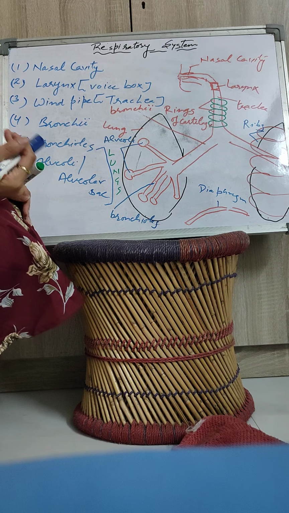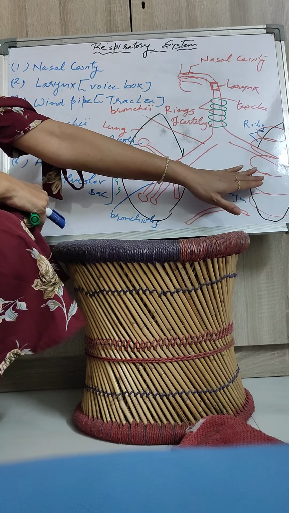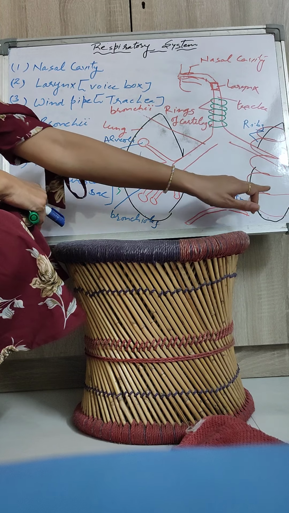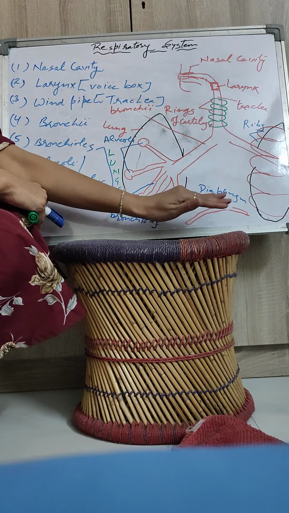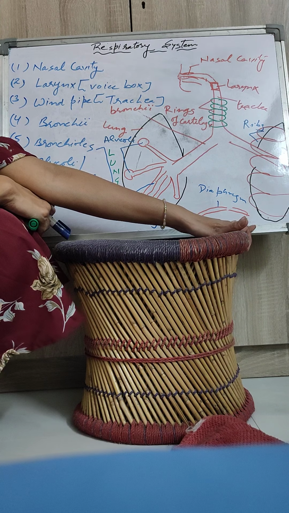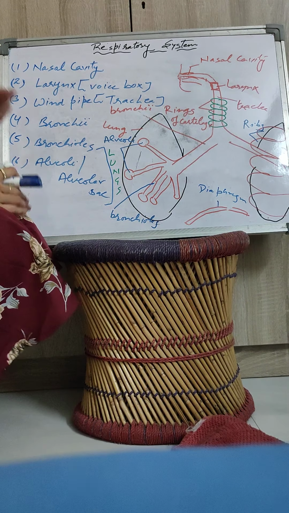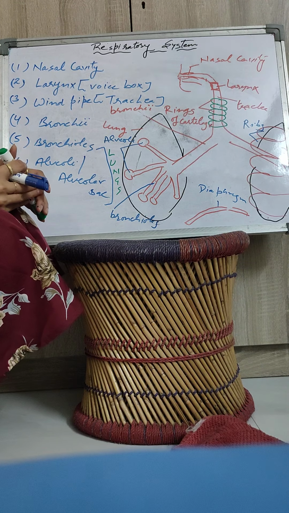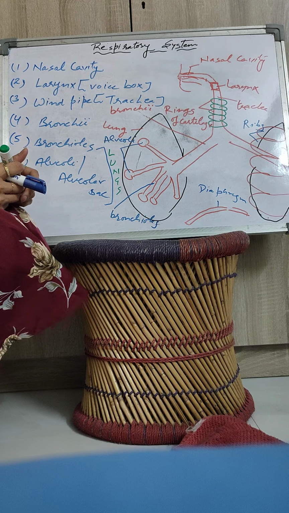And when we talk about the external structure of the lungs, the lungs are covered by a bony structure known as ribs. And between both lungs in the chest cavity there is a structure made up of soft tissue known as the diaphragm. So here we have discussed all the organs of the respiratory system. Now we will see what the function of each and every organ is.